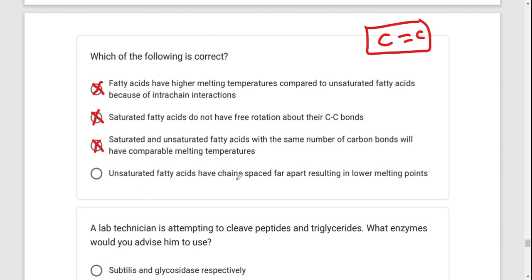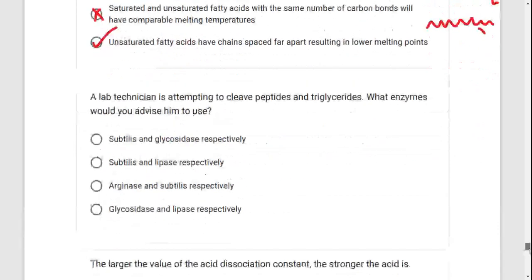Unsaturated fatty acids have chains spaced far apart, resulting in a lower melting point. This is true, because if you look at the unsaturated ones, they are going to have a kink because of the double bond. And so the next chain will be a bit of distance away from that one. So that lowers the melting point.